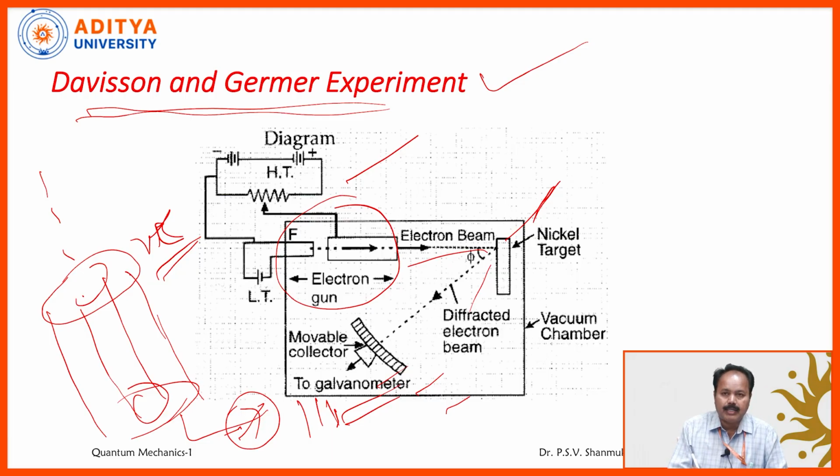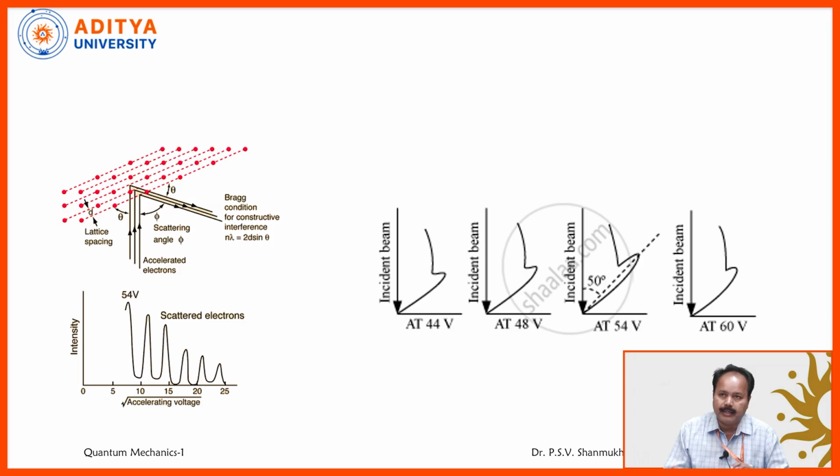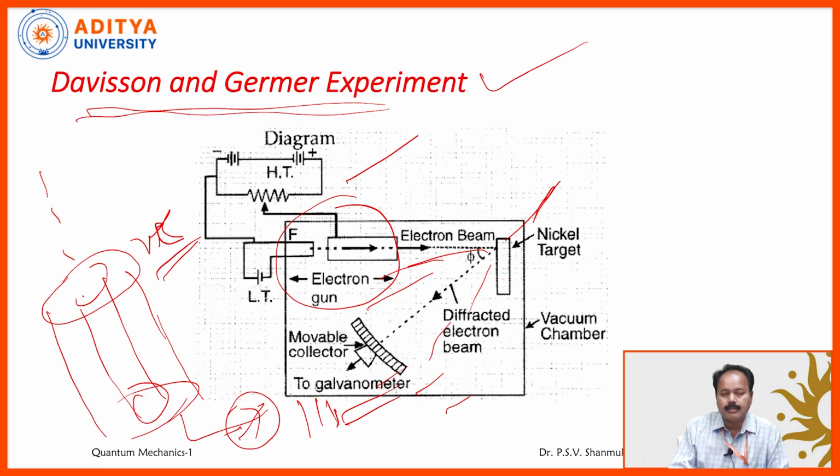You can keep the Faraday cylinder or collector at different positions, at different angles, and different electron beams will enter the chamber and they will produce different currents here. So after that, if we plot a graph, observe, the voltage is taken. The galvanometer currents are taken on the y-axis. Current is a measure of the intensity of the electron beam. Actually, the more electrons enter, the more current they will produce. The current in the galvanometer is a direct measure of electron beam intensity.